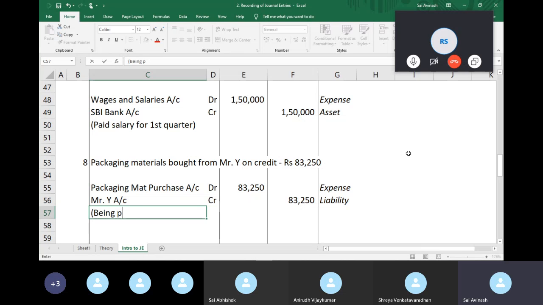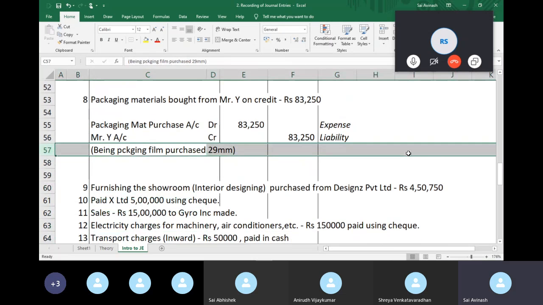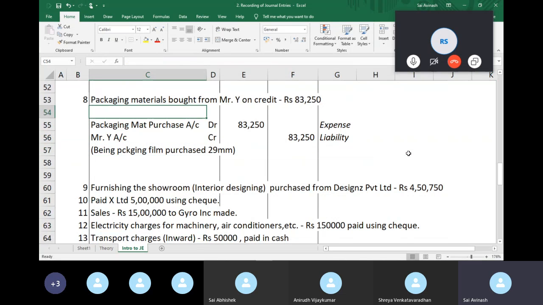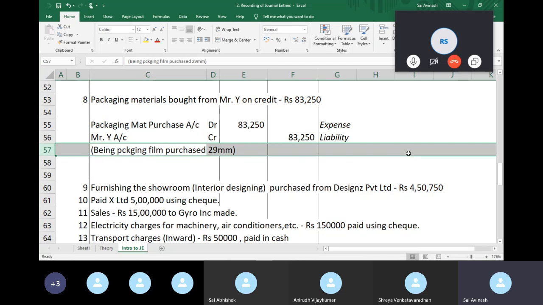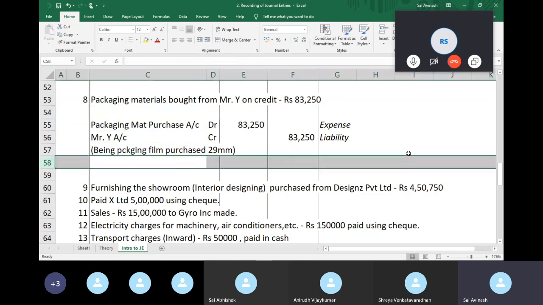So being packaging, some sort of film, say packaging film purchased. So I'm just giving an example, but typically they will give you the information about the transaction in the text. Okay, so don't imagine things and write them here. You will be given the information, and if at all you're not given information, just basically write the entire transaction again without the value.